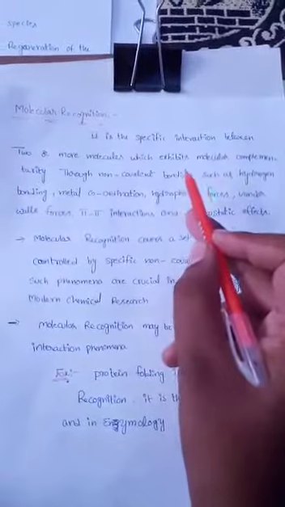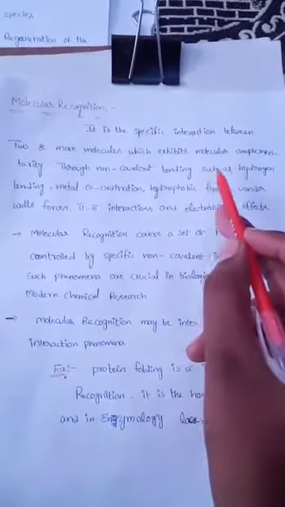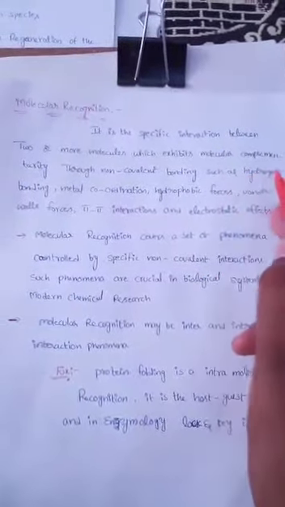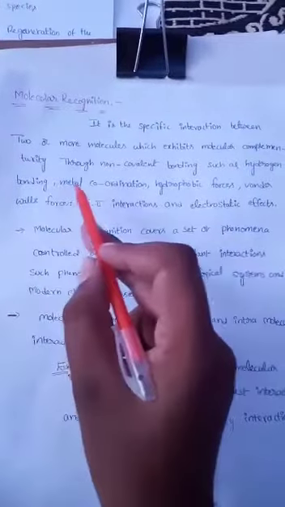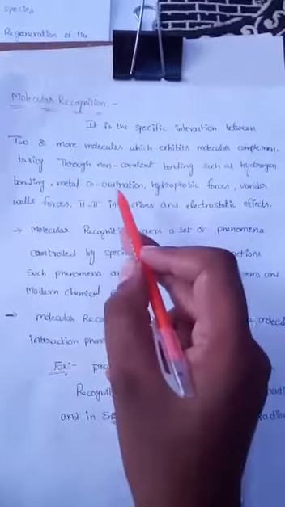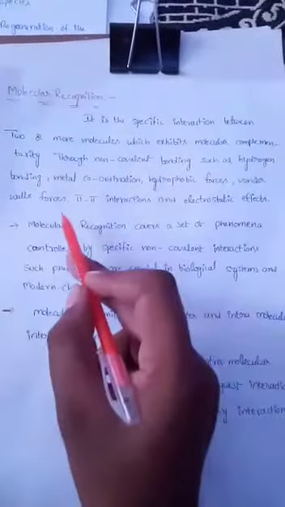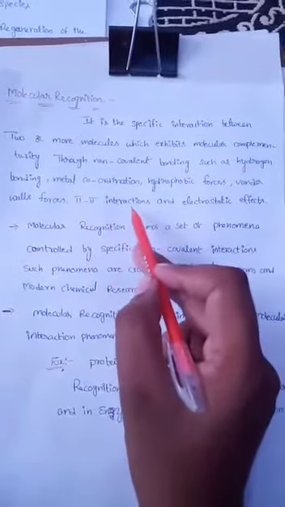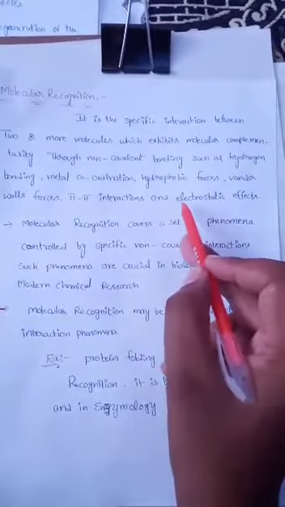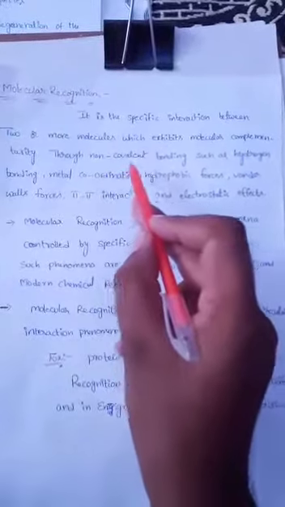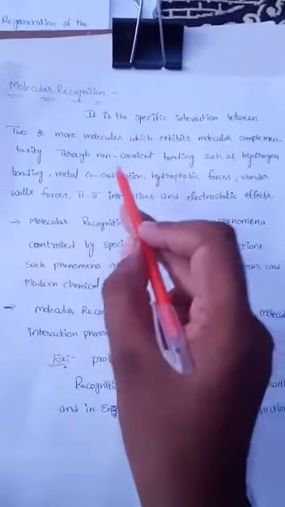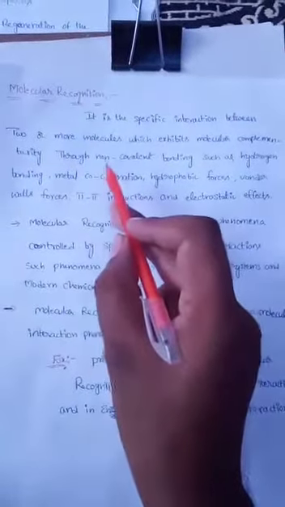The non-covalent bonding interactions are hydrogen bonding, metal coordination, hydrophobic forces, van der Waals forces, pi-pi interactions, and electrostatic effects. These are the non-covalent bonding interactions present in molecular recognition.